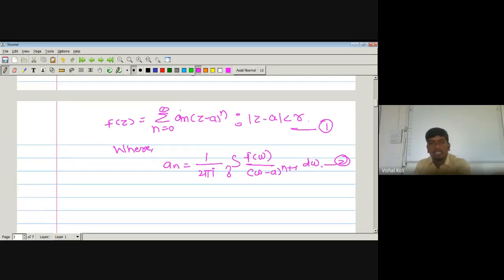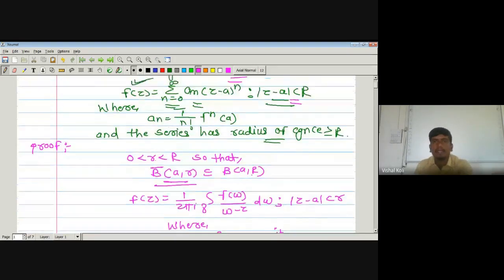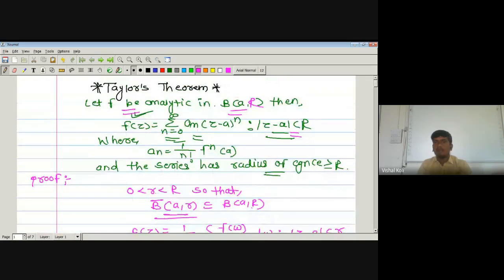What we had to show is, according to the statement of Taylor's theorem, that f is analytic on the open ball about a having radius R. It means it is a disk which is centered at this a and having radius R. And then we have to prove that f of z is nothing but this series. It means this series converges to f of z in this region, that is what we have to prove. And an is nothing but 1 upon n factorial f^(n) of a. And then we have to check whether the radius of convergence of this series is greater than or equal to R or less than R.